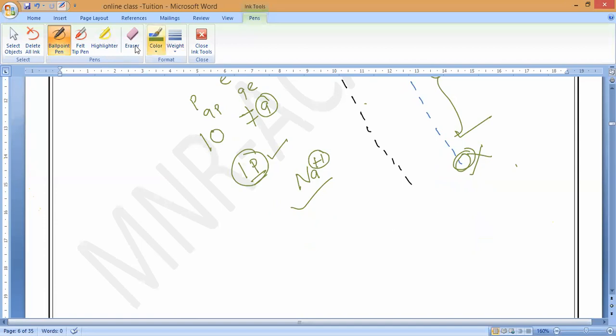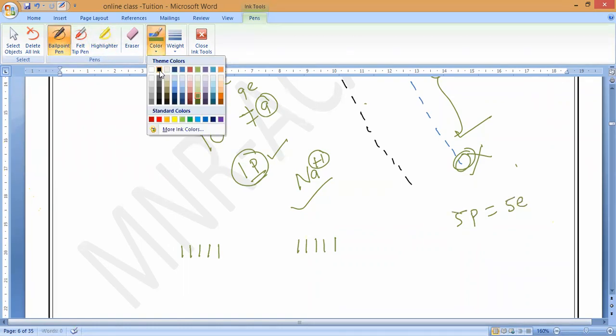Now, let us go with the opposite case. For example, again, 5 protons are there in one atom, and also 5 electrons are there. How many electrons are there? 5 protons and 5 electrons. So 5 protons is equal to 5 electrons. Any doubt in this?